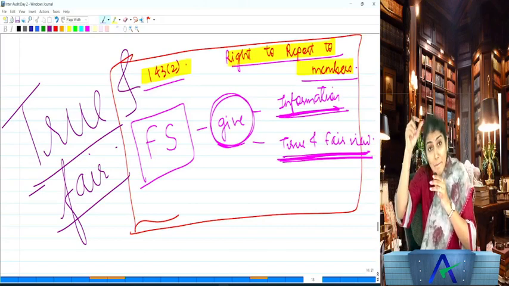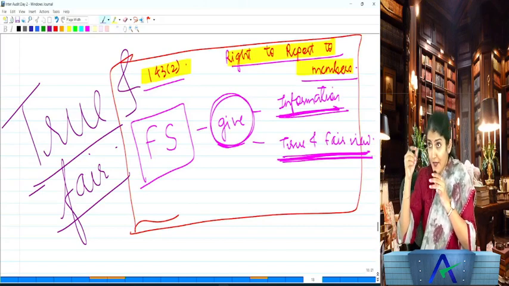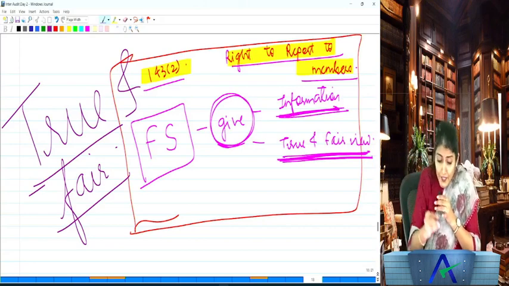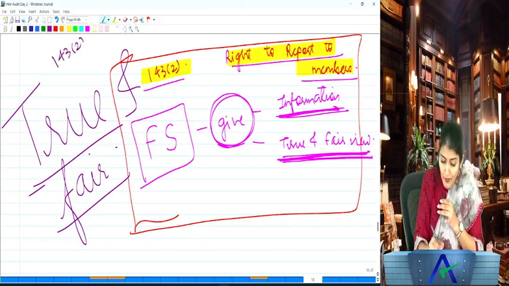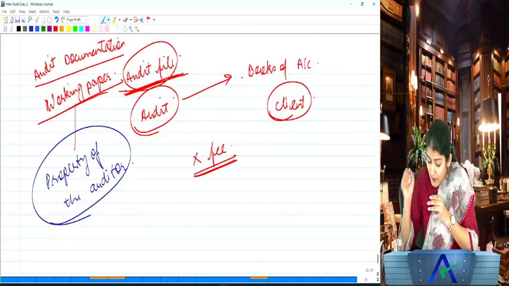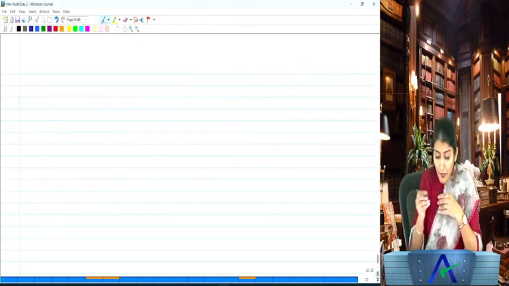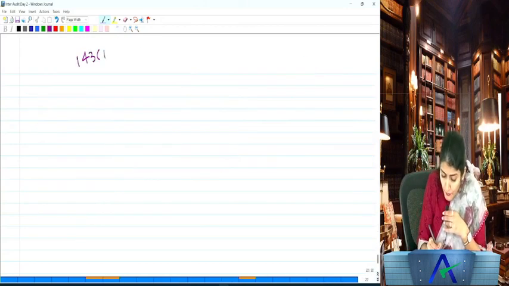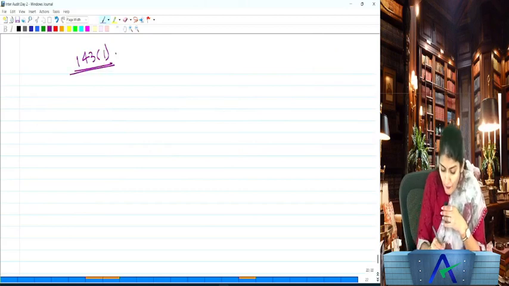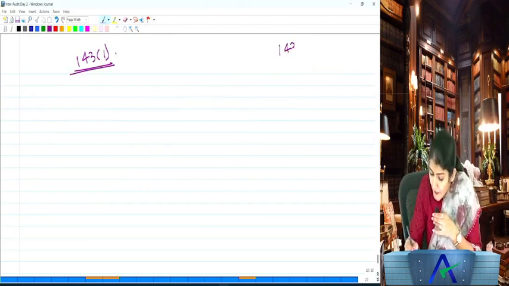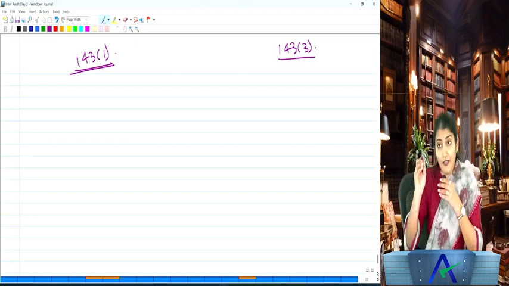So this is the main task of the auditor. Are you understanding that? But in addition to this main task, under 143(2), it says you, being the statutory auditor of the company, we want you to make an inquiry of the following 6 points, and we need you to report on the additional 10 points.